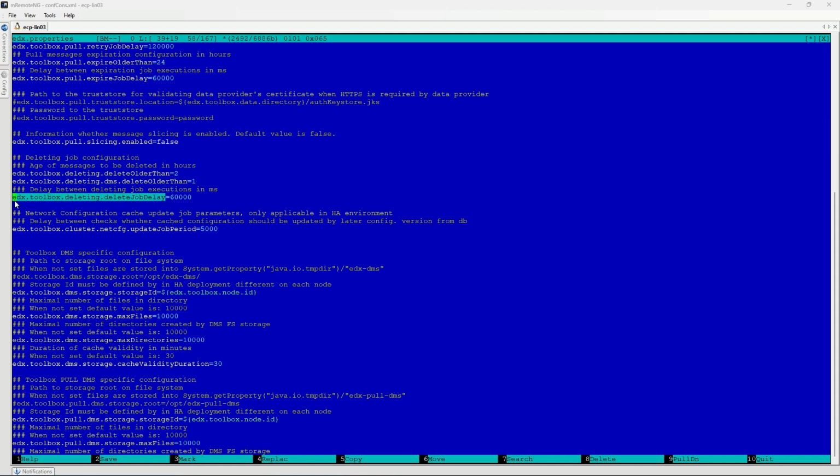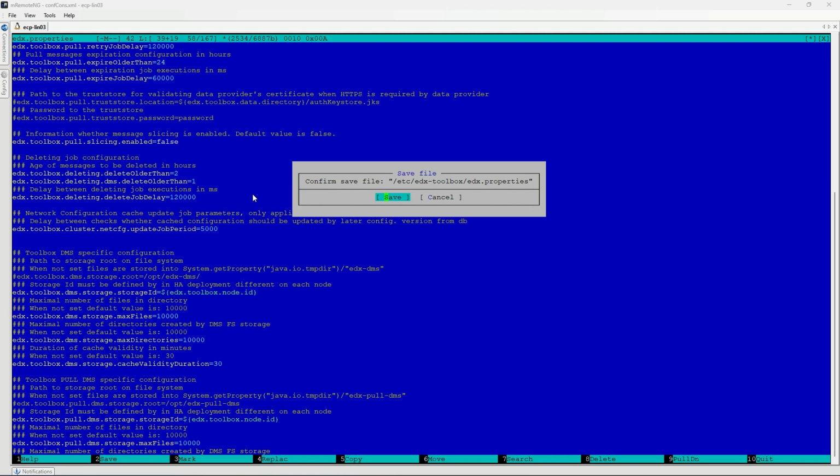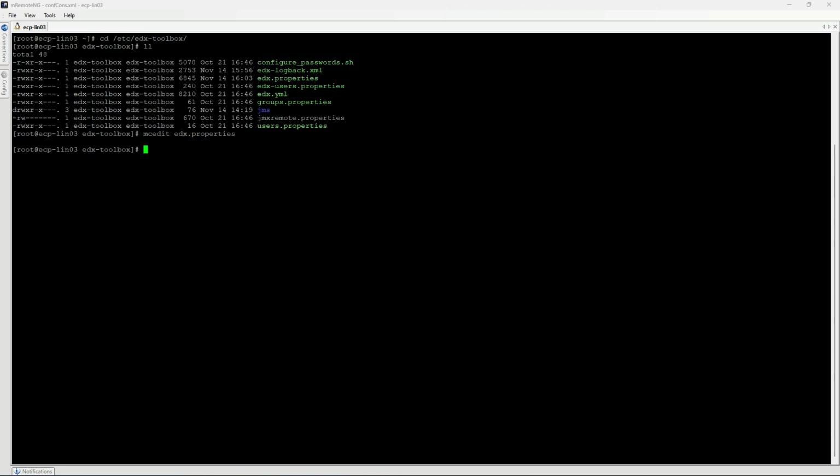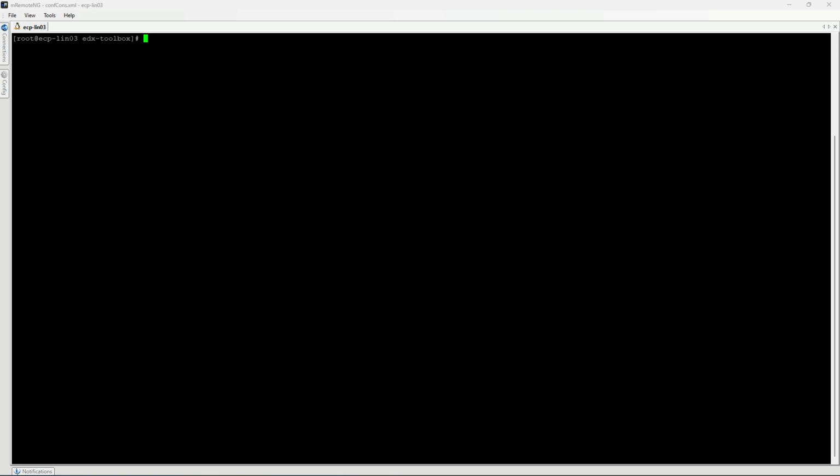Finally, the delay between runs of deleting jobs can be configured by edx.toolbox.deleting.deleteJobDelay property. The delay is defined in milliseconds and default value is 2 minutes. When configuration is ready, the restart of EDX Toolbox is required. After the application start, the deleting job is successfully configured.